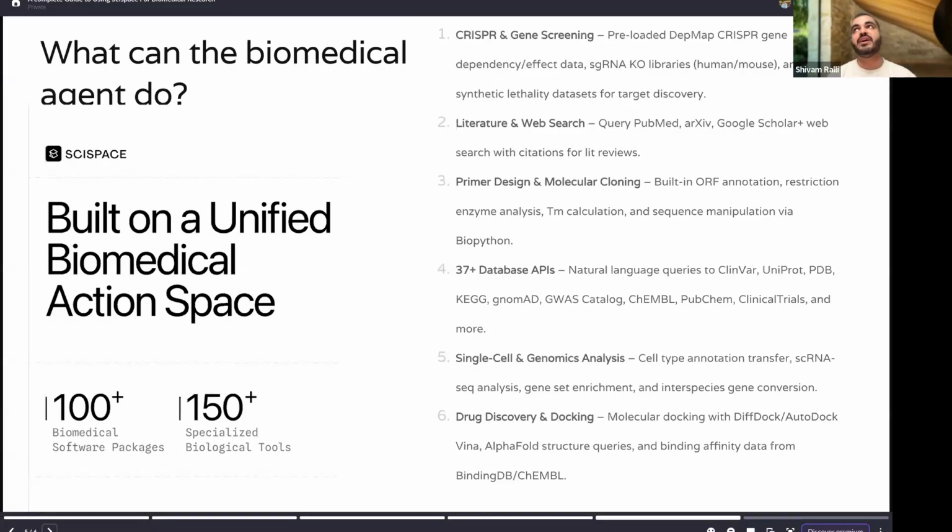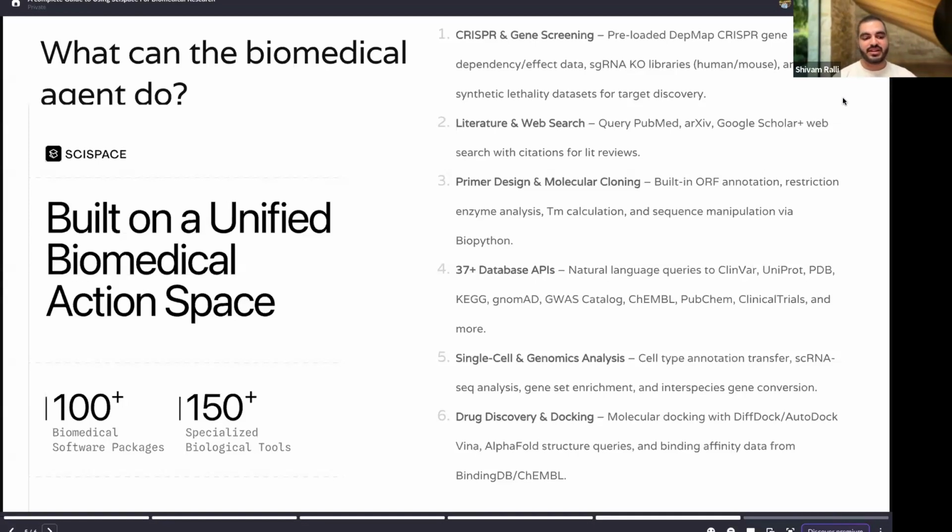For example, ChatGPT these days has a Google search functionality, right? Where if you ask it to search the web, it can now search the web. Here, in a similar manner, we have given our biomedical agent multiple features and functions it can perform for you to help you in your research journey. The first one that we have thought of is CRISPR and gene screening.